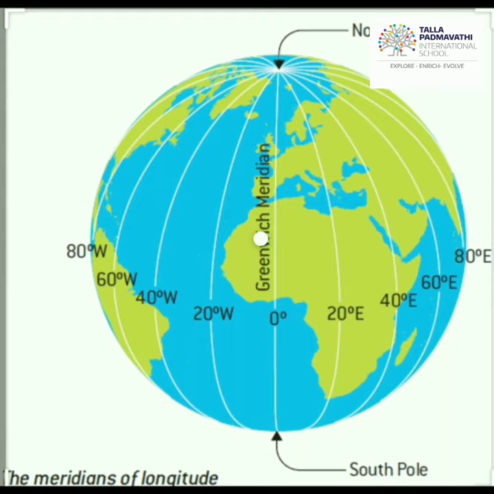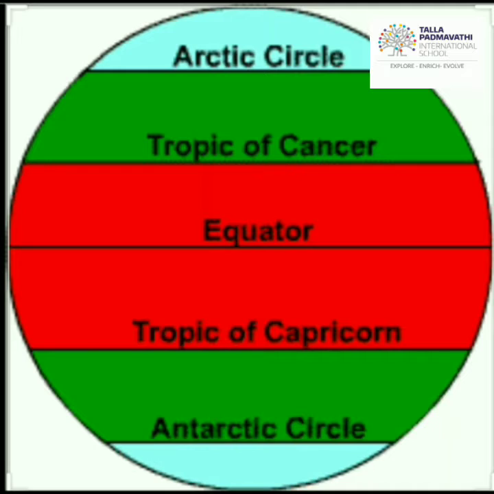Latitudes are related to the temperature of the earth's surface. As you know, the planet is spherical in shape, so different parts of the earth receive different amounts of heat from the sun.